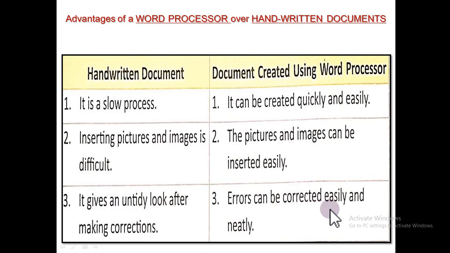While using the word processor, errors in the document can be corrected easily and neatly too. So these are the advantages of a word processor over handwritten documents.